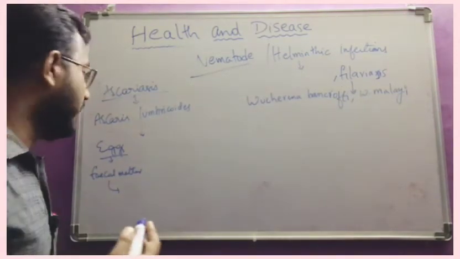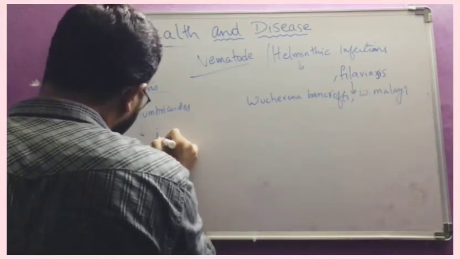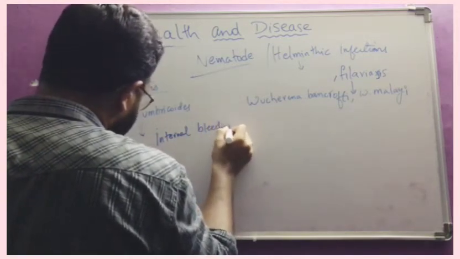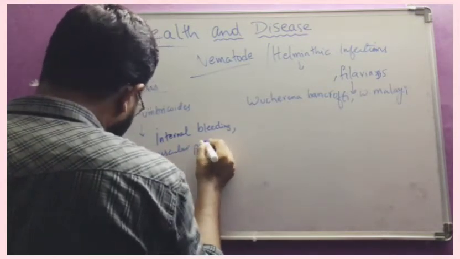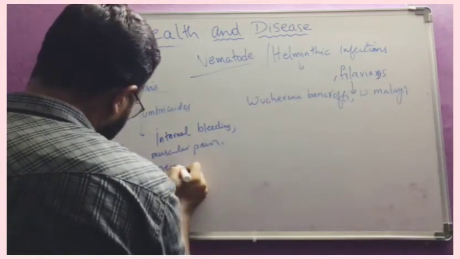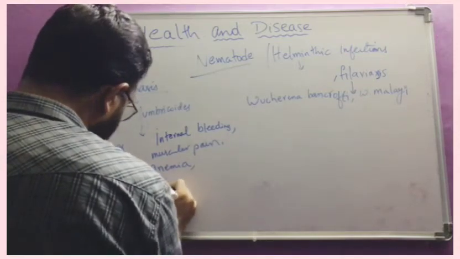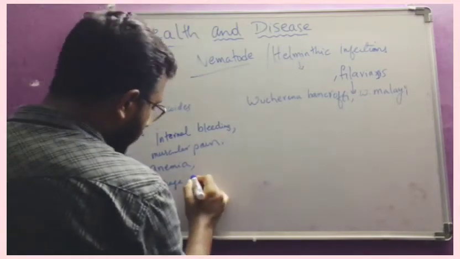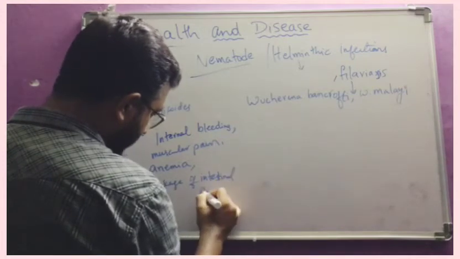And what are the main symptoms? That is internal bleeding in different organs and severe muscular pain, anemia, that means loss of blood, and these worms will increase in number and cause blockage of the intestinal passage.